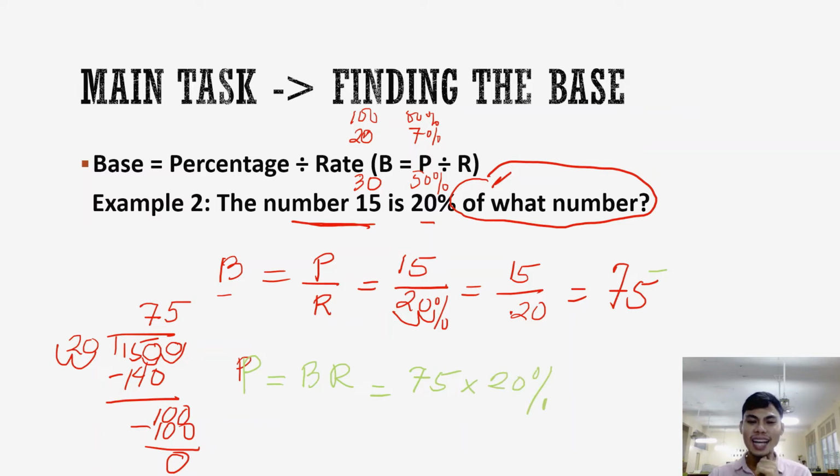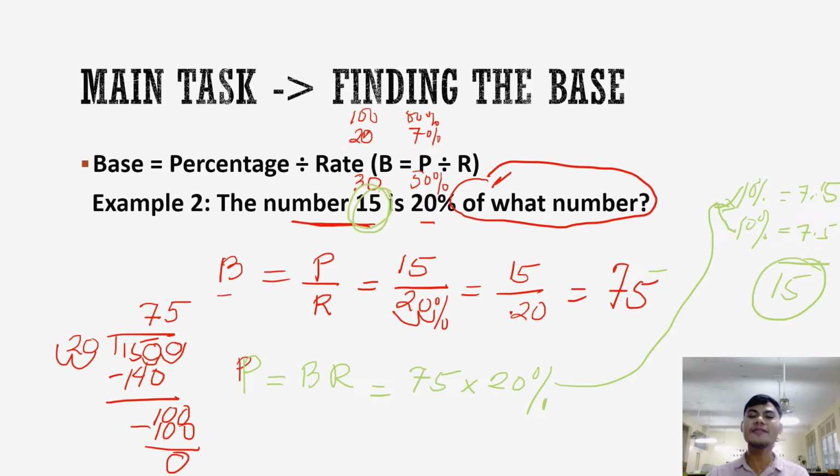Easy lang, right? Our way to solve it is 10% first. 10% of 75 is 7.5, sir. Okay, good. Another 10% of 75 is 7.5. Hence, 10 and 10 make 20%. 7.5 plus 7.5 is 15. And correct, here, the percentage is 15.